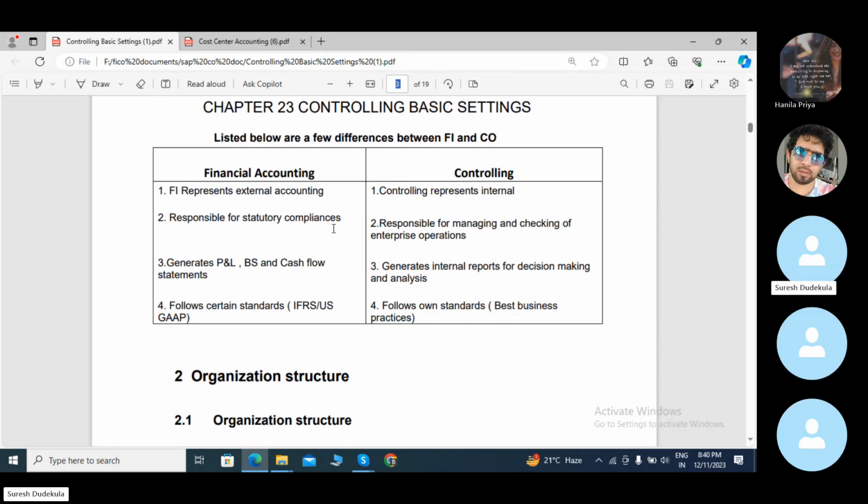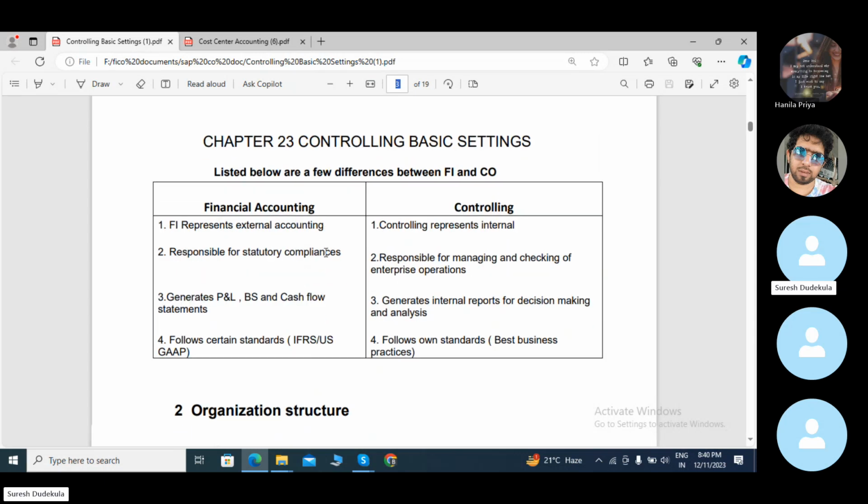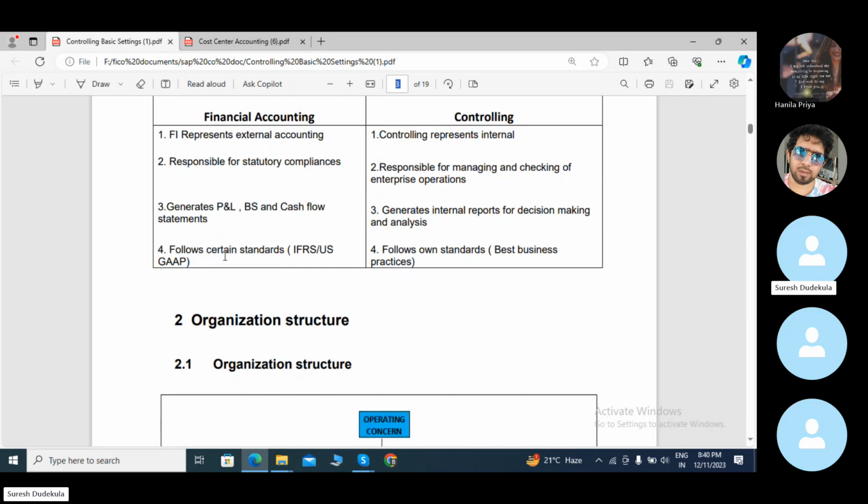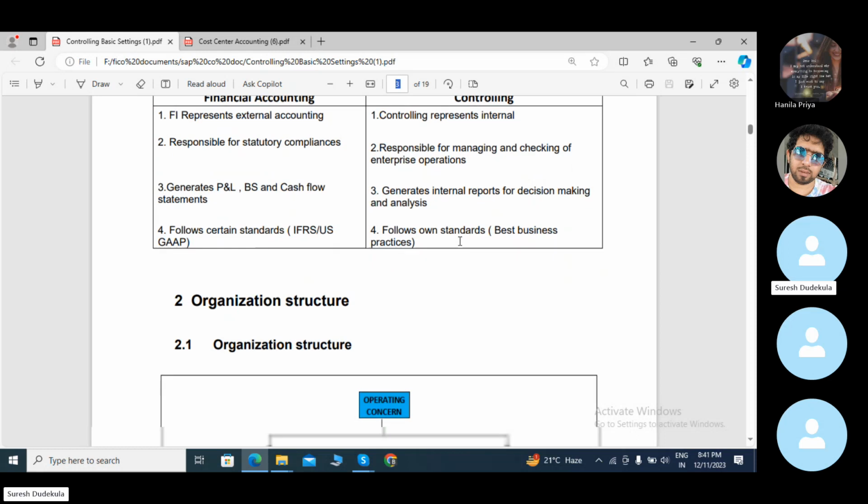FI is responsible for statutory compliance, and CO is responsible for managing and checking enterprise operations. FI generates the profit and loss statement, balance sheet, and cash flow statement. CO generates internal reports for decision making and analysis. FI follows certain standards, IFRS and US GAAP, and CO follows its own standards and best business practices.